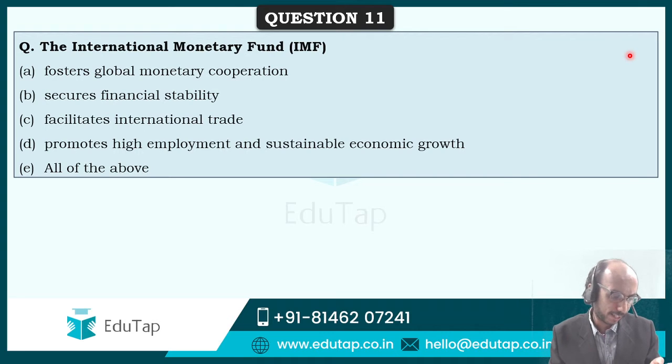What is the answer to the 11th question? Priya Gairi has said that the answer to the 11th question is E. Nilesh Suryavanshi and Vishal Prajapati have said that the answer to this question is E. I am requesting all of you present to please share your answers.